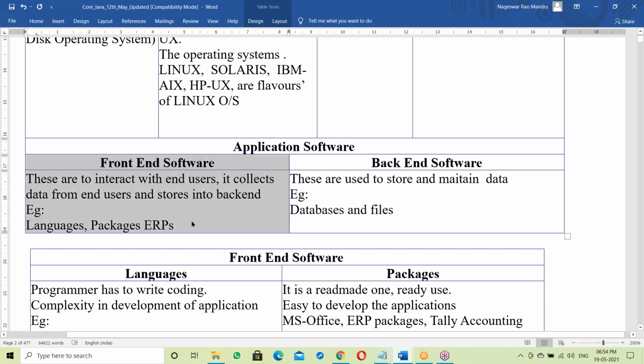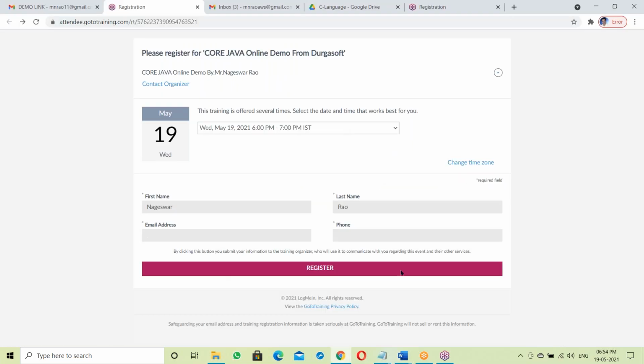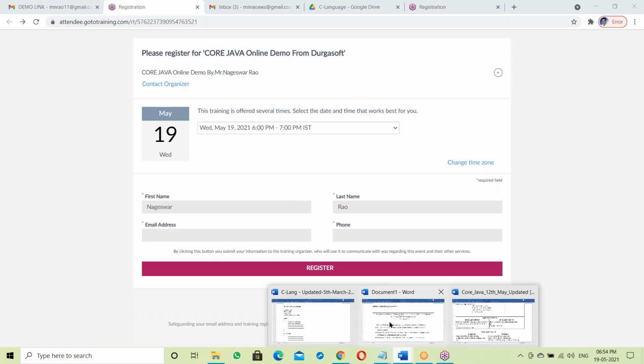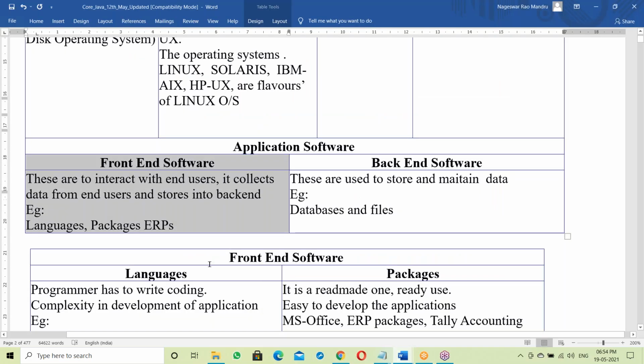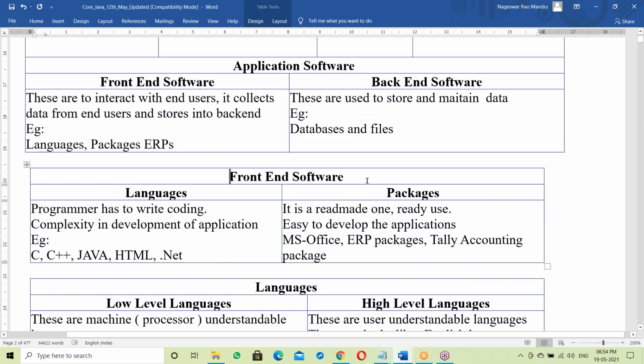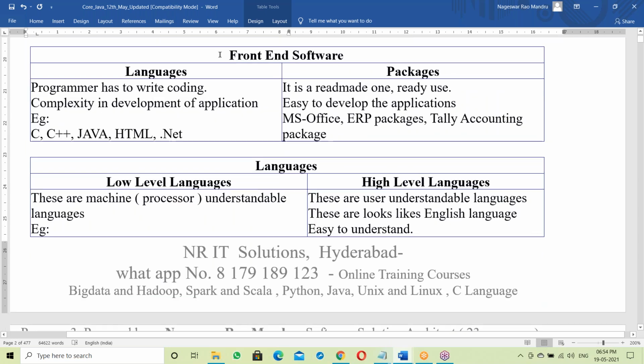Java comes on the front end. Behind this form, there is some Java program taking your data, so that comes under front end. Java is a front end, so our topic is front end. The back end is not required for us. Back end is like databases and files. Our topic is front end, so let us move to front end here.